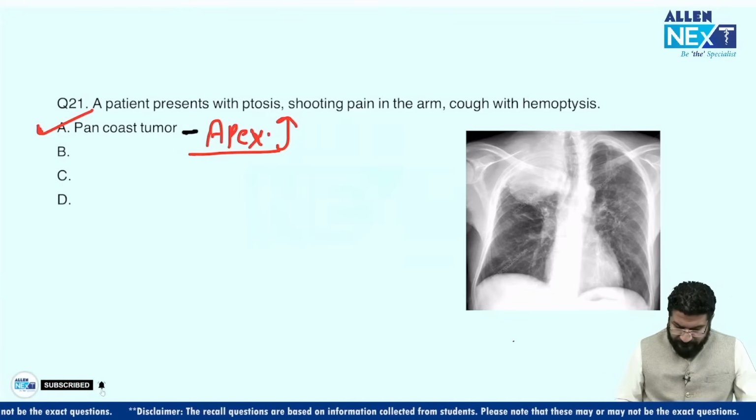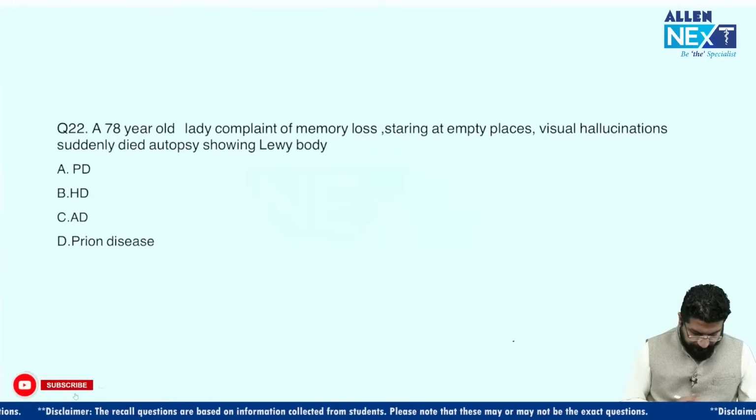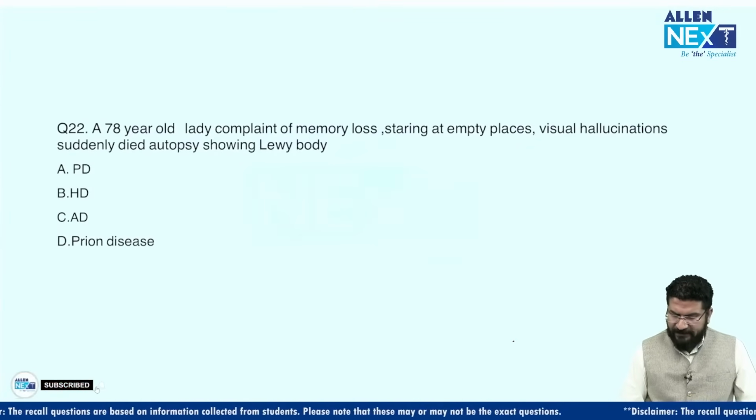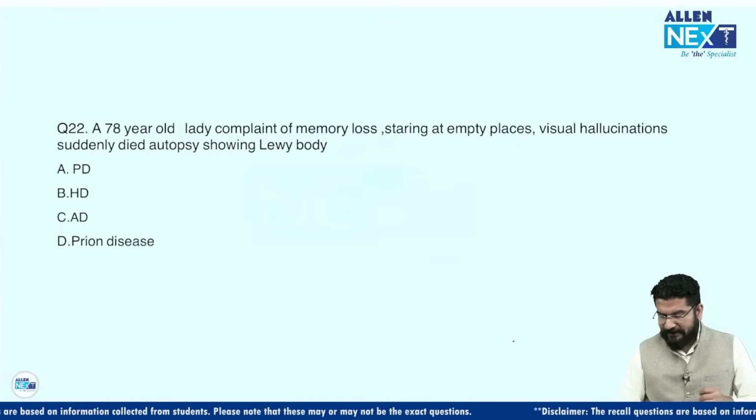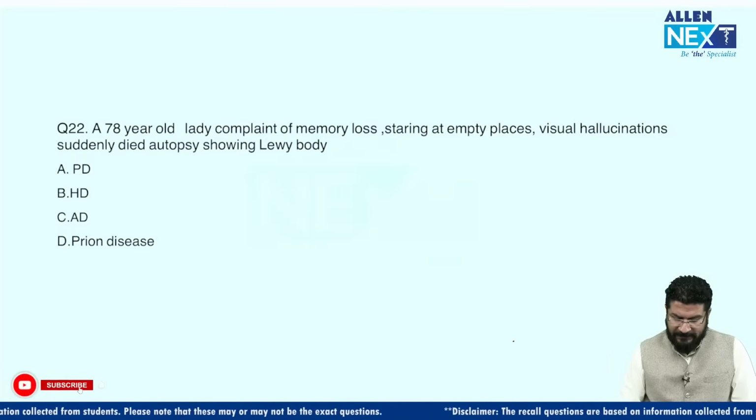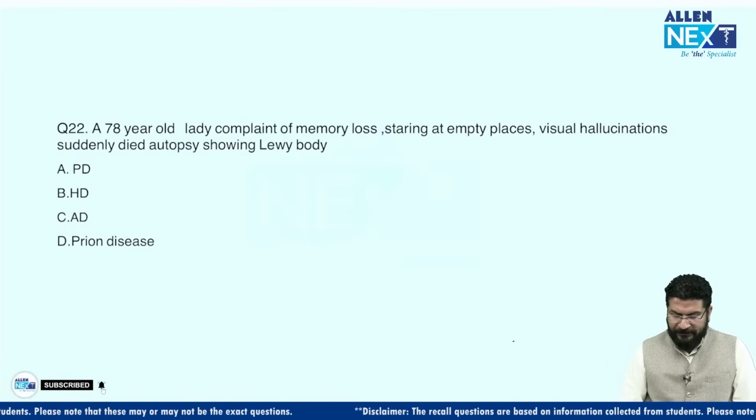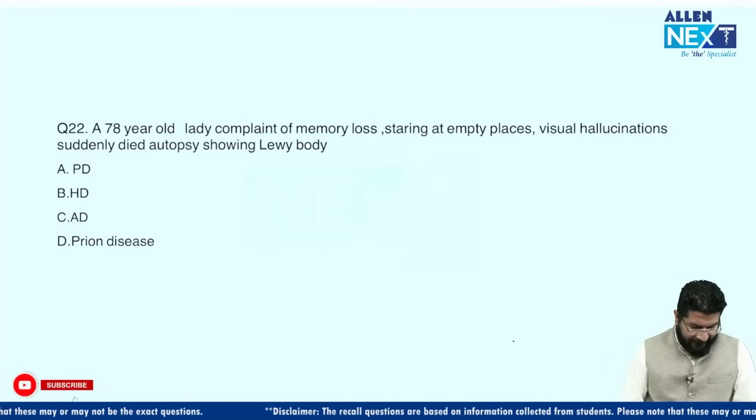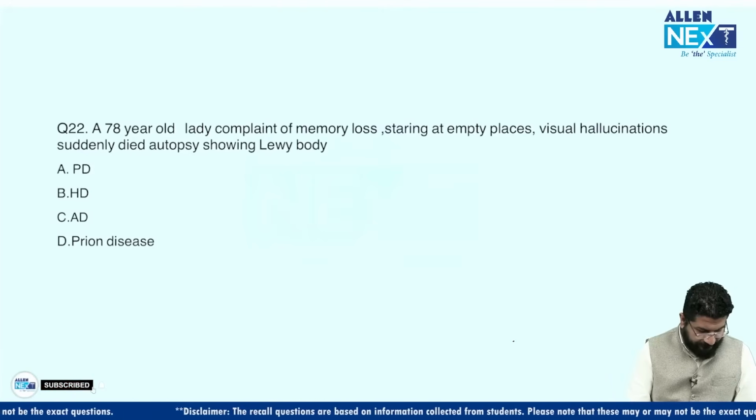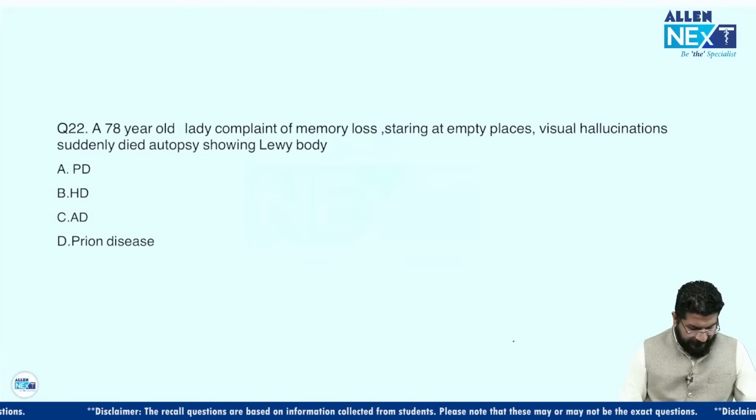Clear? Okay, next one. A 78-year-old lady complained of memory loss, staring at empty places, visual hallucination. Suddenly died. Autopsy showing Lewy bodies. So what is the answer? Try to answer this question. What do you think? Yes, try to answer.